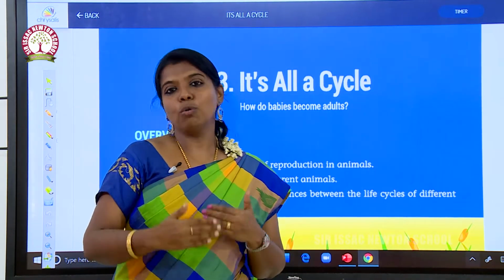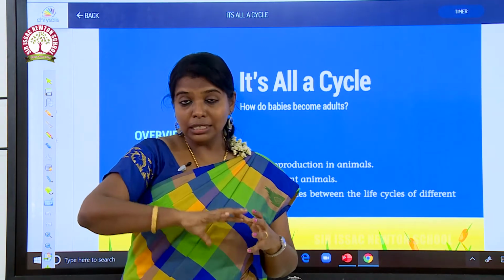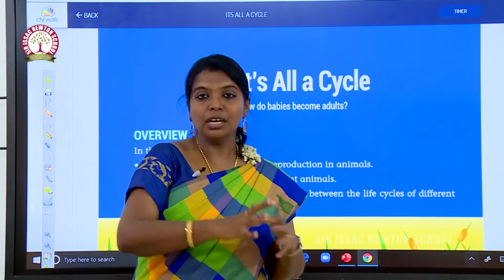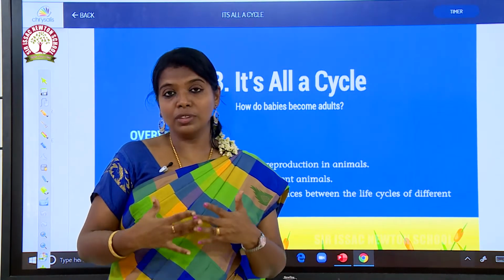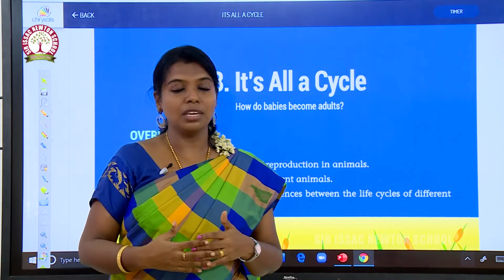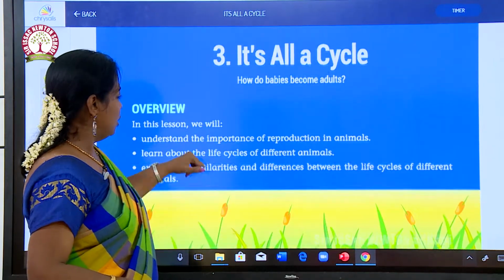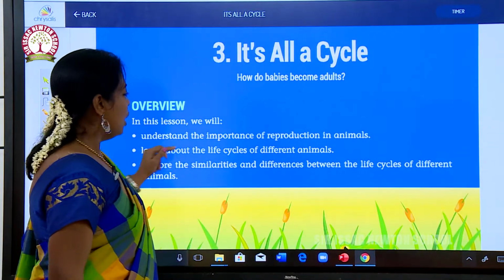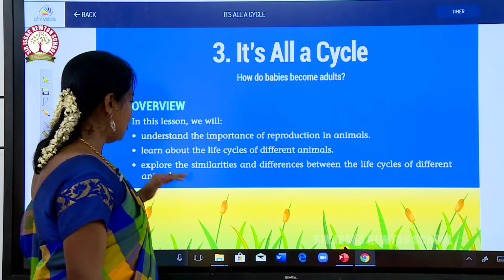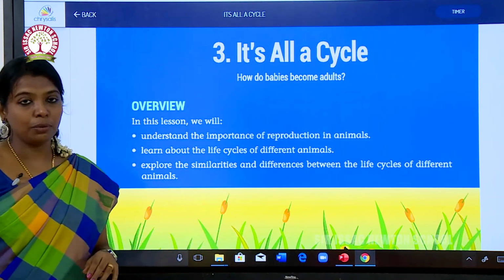You will grow, okay? This growth, this alteration and this development from a child to an adult is the concept of the lesson, and we are going to see that it is all a cycle. In this lesson we are going to see the importance of reproduction in animals, life cycles of different animals, and similarities and differences between the life cycles of different animals.